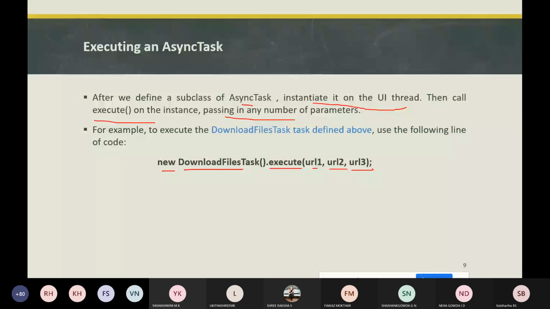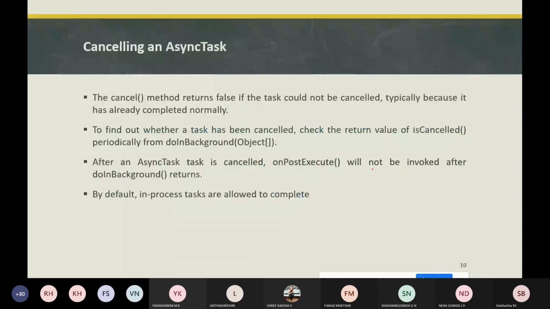As I said, if you want to cancel this async task, we will be using the cancel method, which returns false if the task could not be cancelled. If an async task has not been cancelled, the cancel method will return false. Okay, so to find out whether a task has been cancelled.